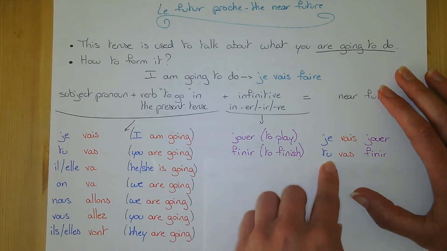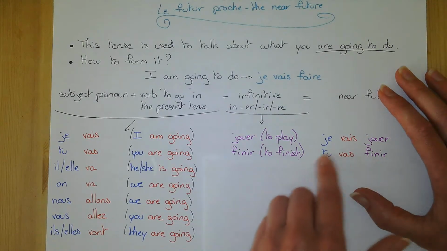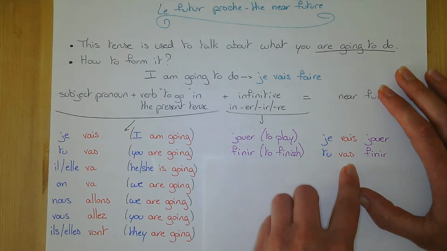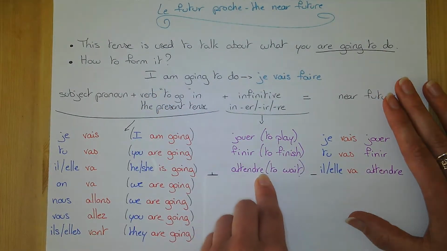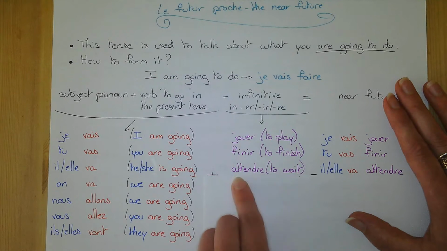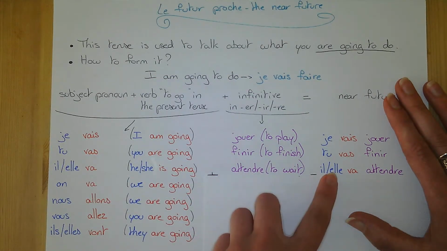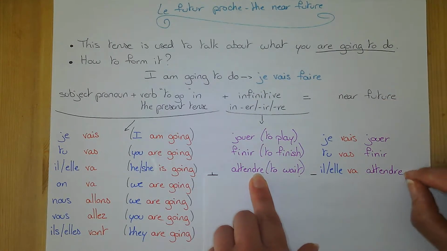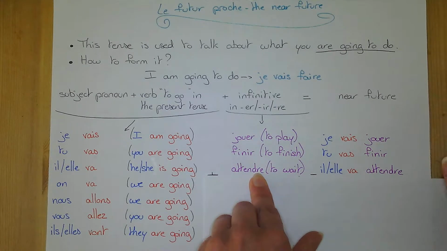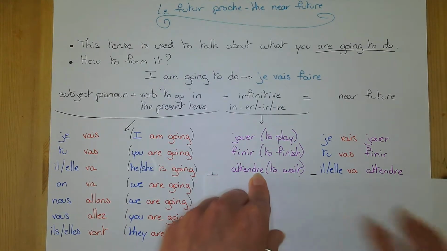If you want to say you are going to finish, you keep the IR with you are going at the beginning. If we want to see another RE verb, he or she is going to wait, il or elle va, you keep your RE, attendre. Il va attendre, elle va attendre, he is going to wait, she is going to wait.